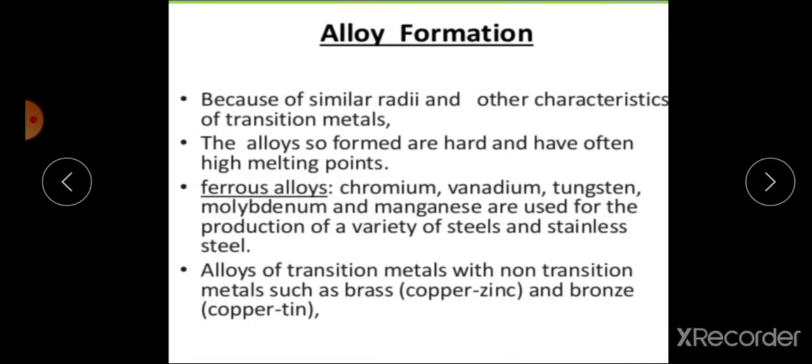Then the second type, non-ferrous alloys, are formed by mixing atoms of a transition metal other than iron with a non-transition element. For example, brass, which is an alloy of copper and zinc. Ferrous and non-ferrous alloys are of industrial importance.